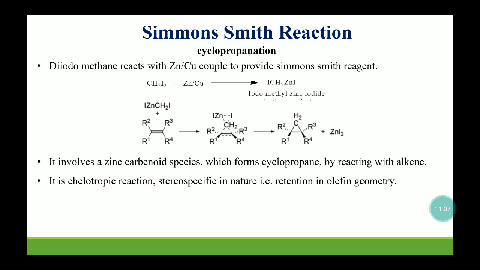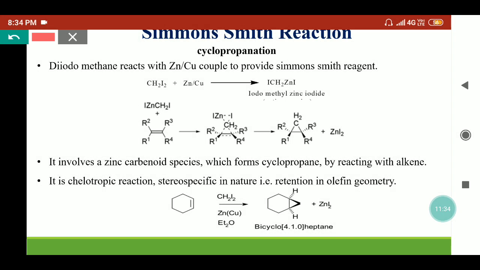This is also known as a cyclopropanation reaction, which is very useful to provide cyclopropane derivatives from olefins reacting with diiodomethane in the presence of zinc as an active metal. Here we have taken one more example where cyclohexene reacts with diiodomethane in the presence of zinc copper couple. So it will provide the Simmons-Smith reagent, that is iodomethyl zinc iodide, that will couple with the cyclohexene in this manner.